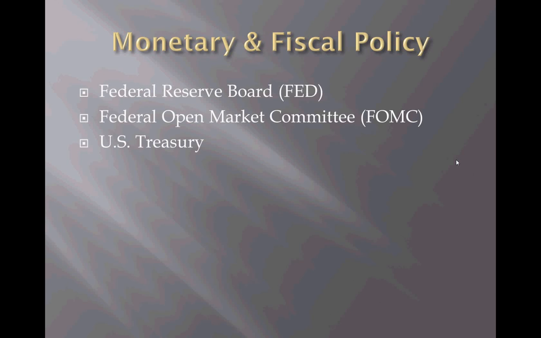The FOMC has two main weapons used in its battle against inflation and to achieve its long-term objectives: open market operation and the Fed's fund rate. The Fed's first line of defense, open market operation, is the buying or selling of government financial instruments, like securities, notes, and bonds. The Fed's fund rate is stronger. The more obvious double-barreled shotgun is the interest rate the Fed offers other commercial banks.